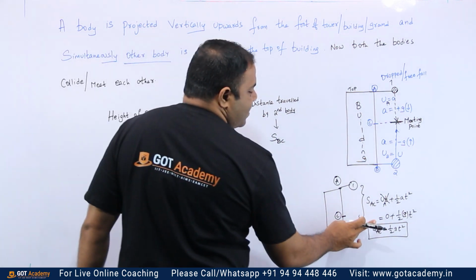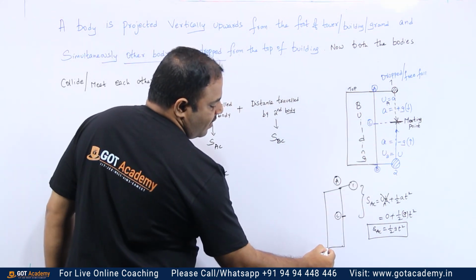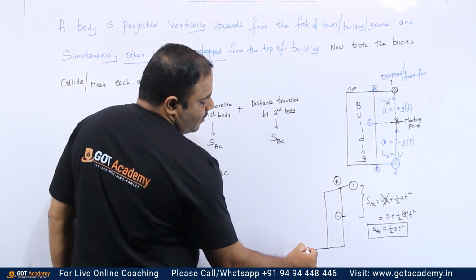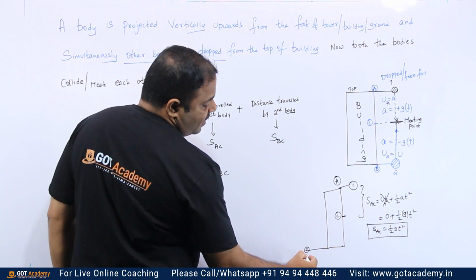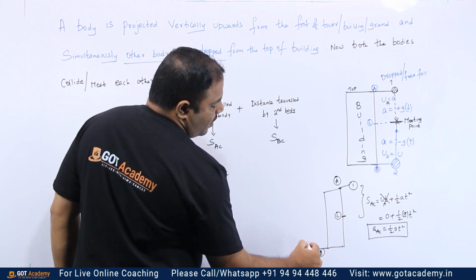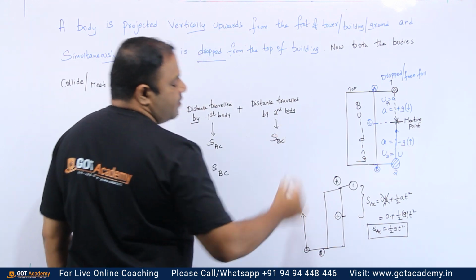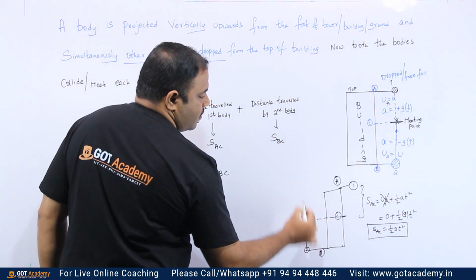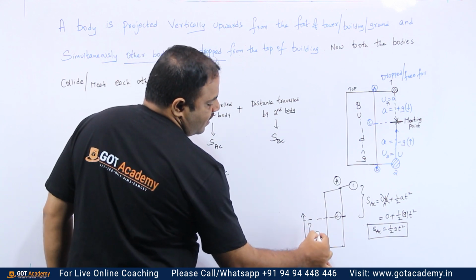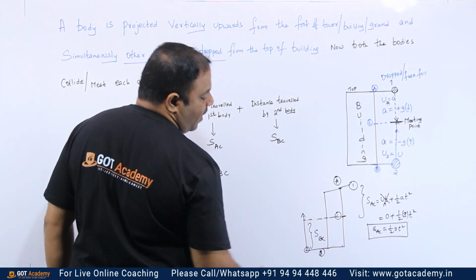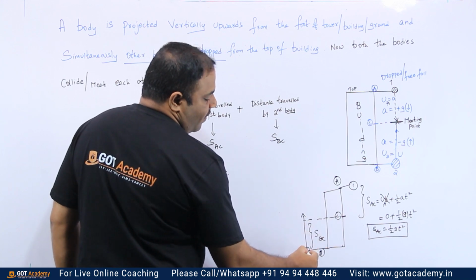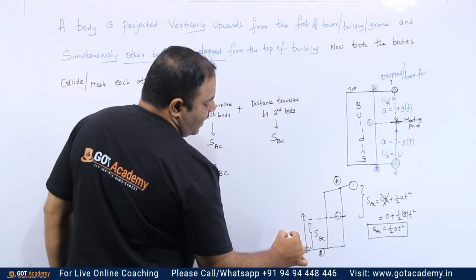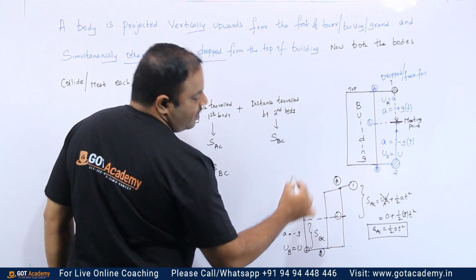Now let me consider the second body. For our easiness, I am drawing it on the other side, just to make it easy. So this is the second body. I assume that this is point B. The second body is going in upward direction, isn't it? Now this point is C. So now I am interested to find out this distance, that is from point B to C. Clear? So, you know the velocity at point B. What is the velocity at point B? Take it as u. Whereas the acceleration is minus g in this case.